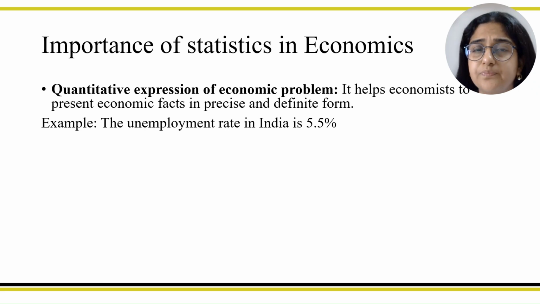Similarly, if I say that the extremely poor people are those who are earning less than rupees 298 per day, then it becomes more precise who is poor and who is not poor. If I say that the poverty rate in India is very high, then this information is not very exact. Okay, so data helps to make information more precise and exact.